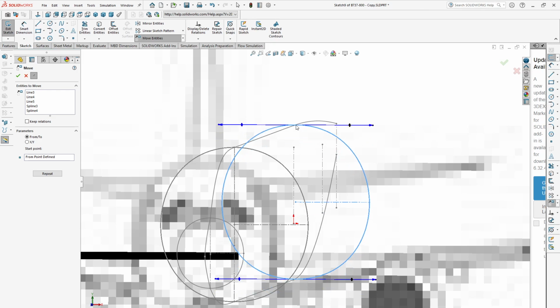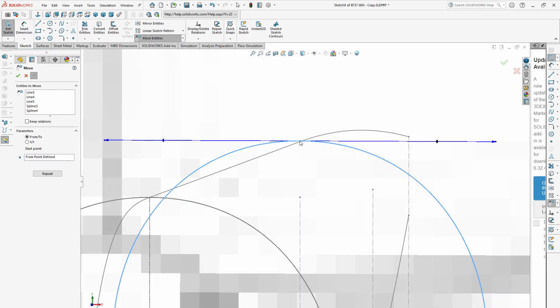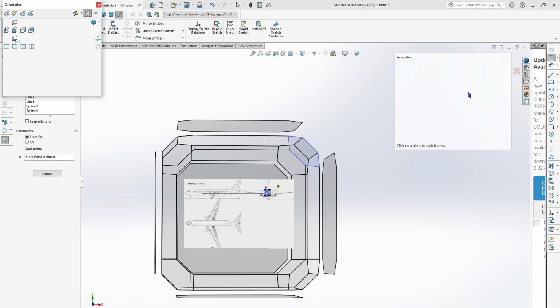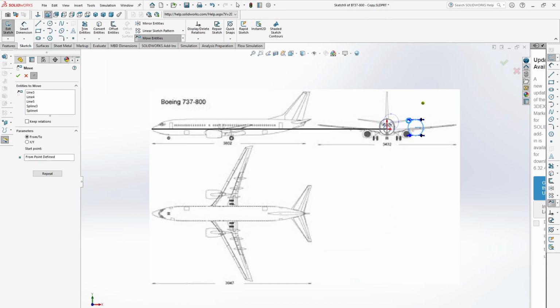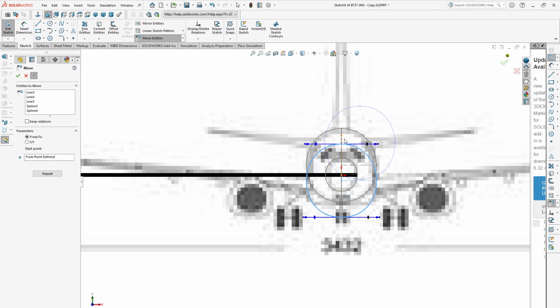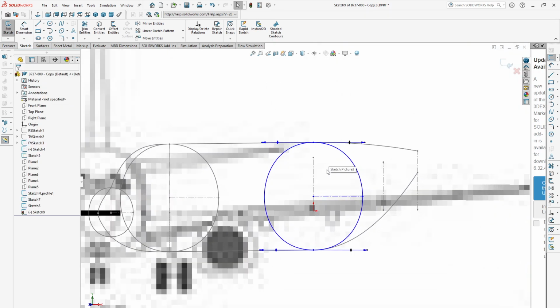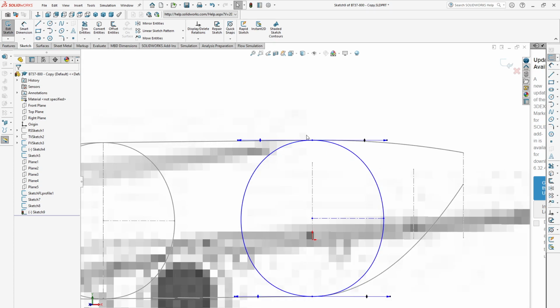So we'll move it to this point. Okay, you can see now.